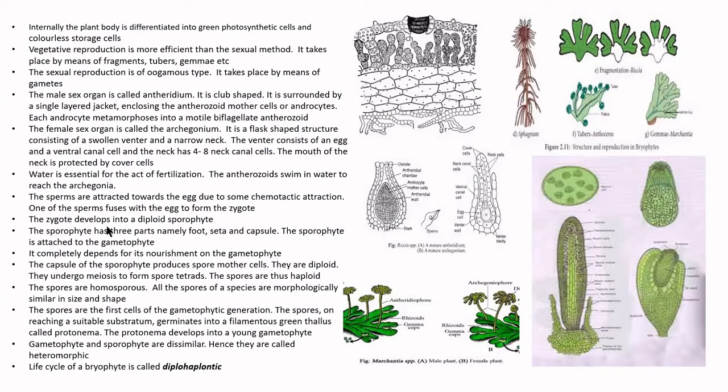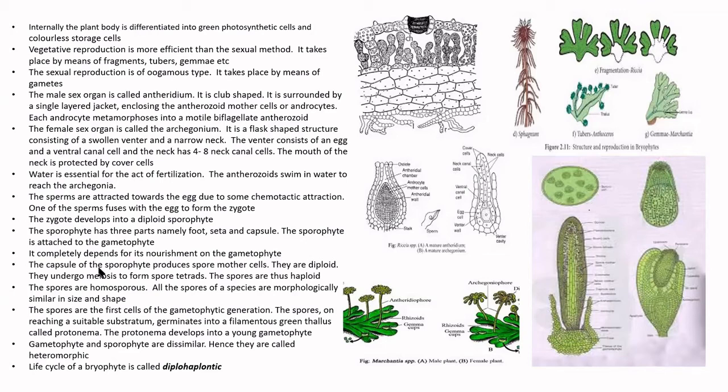Sporophytes in bryophytes have three parts: foot, seta, and capsule. The sporophyte is always attached to the gametophyte. That is why we say they lead a dependent life. They are totally dependent on the gametophyte. That is why we say the gametophyte is the dominant phase in bryophytes.